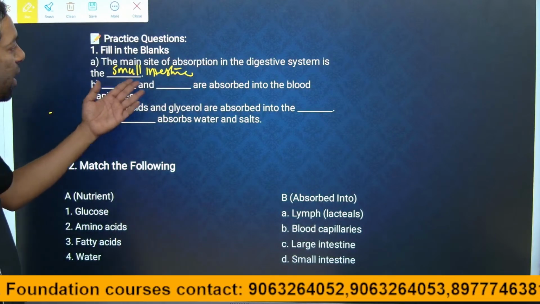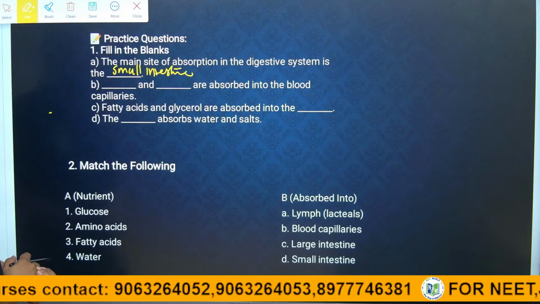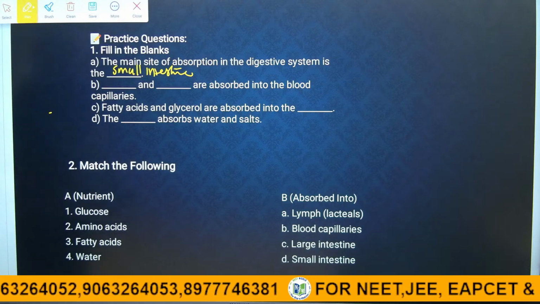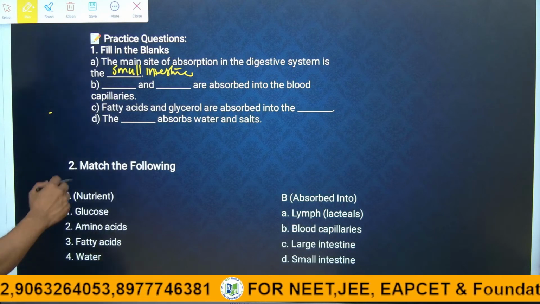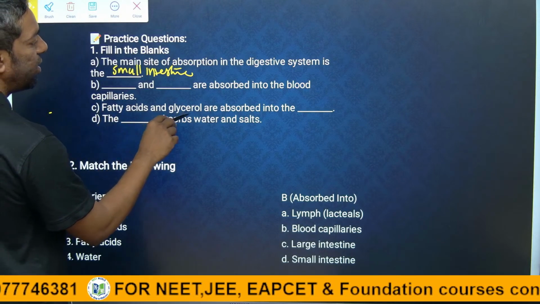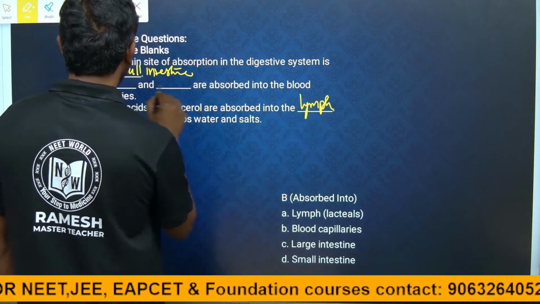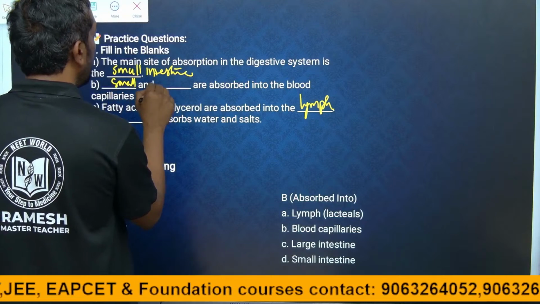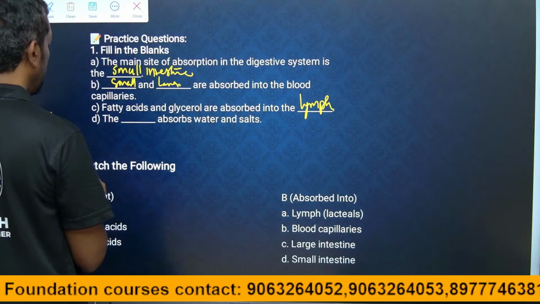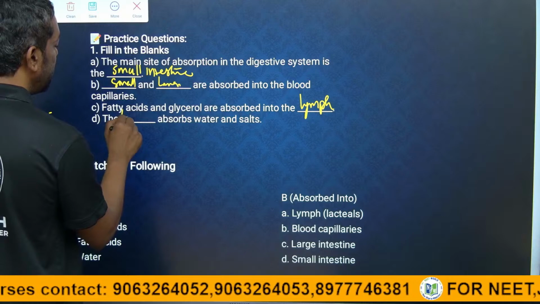And B, absorbed in the blood. Where can absorption happen? In the small intestine or stomach. The fatty acids and glycerol are absorbed in the lymph. This is small intestine and large intestine. The large intestine absorbs water.